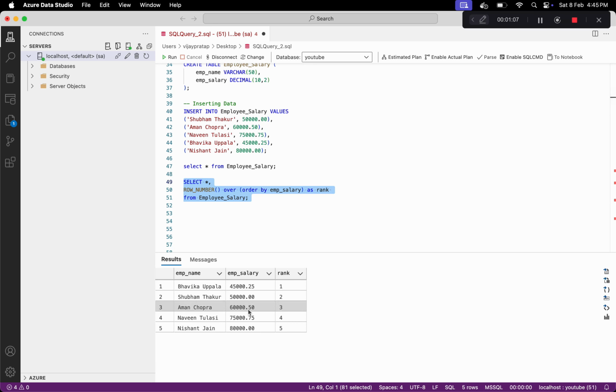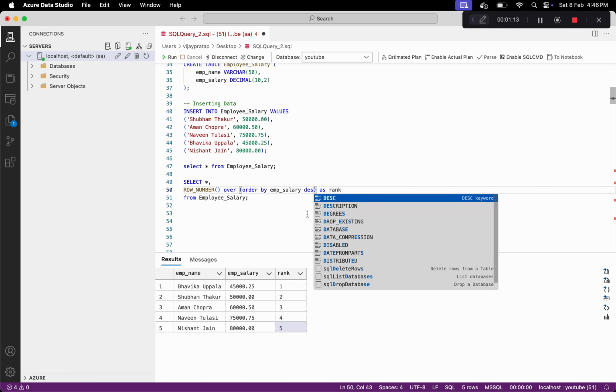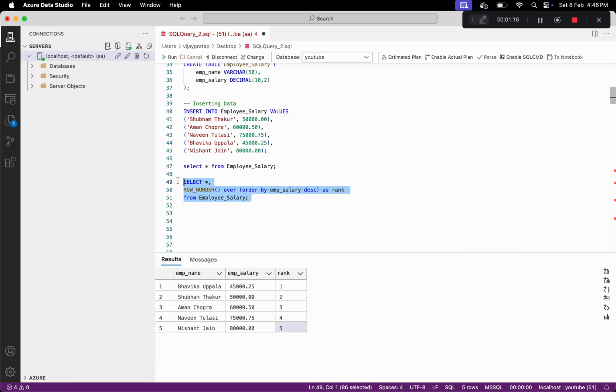So you can see we have assigned the ranks, but the highest salary is getting the last rank now. So we have to do the descending here. So let's rerun this query. So now we have the highest salary as rank 1.